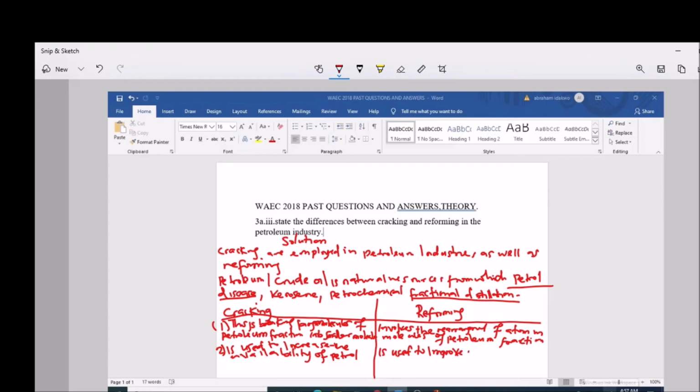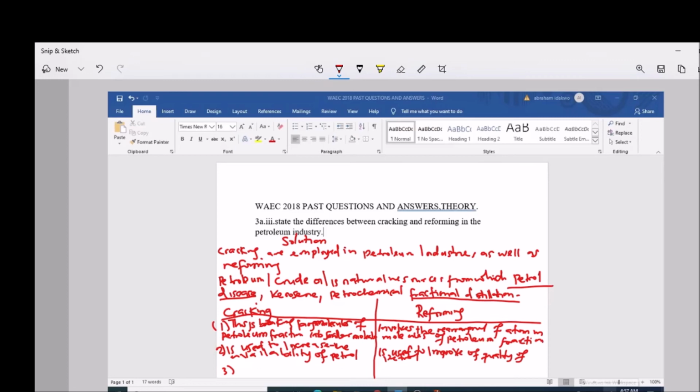So reforming is just the opposite of the cracking. And number three, we have cracking can be done thermally or catalytically.